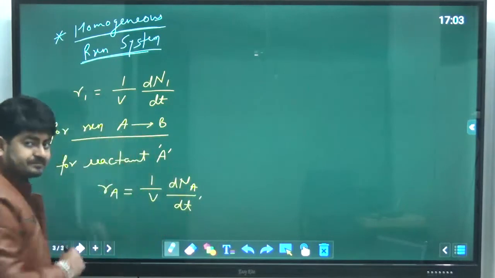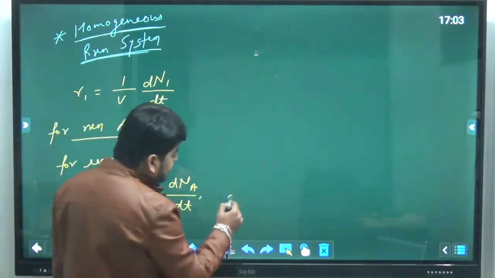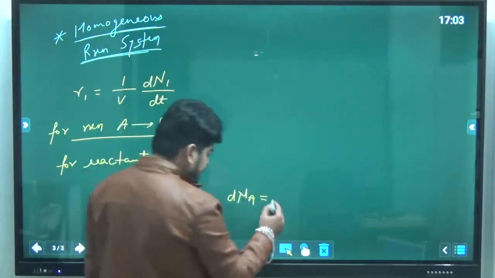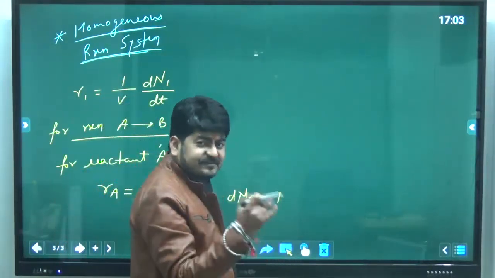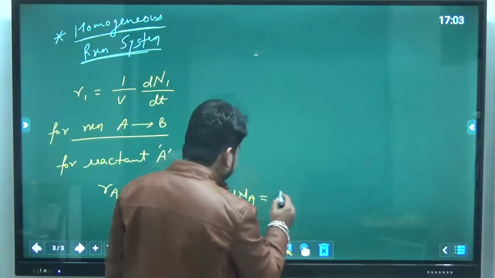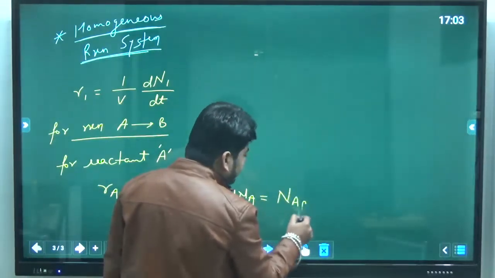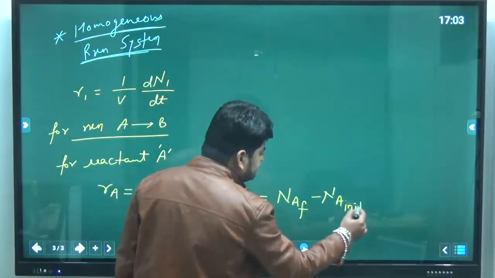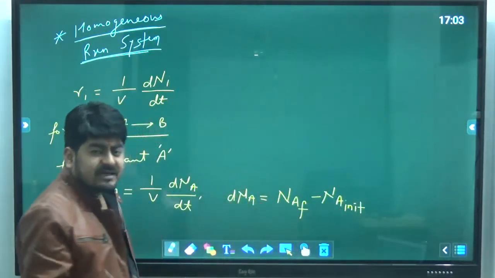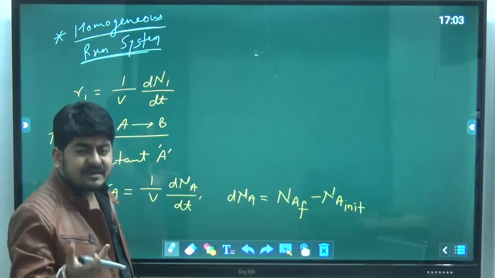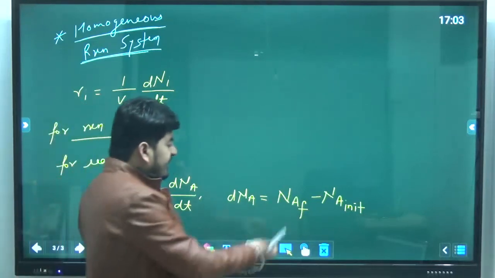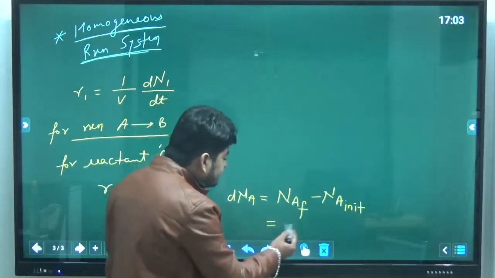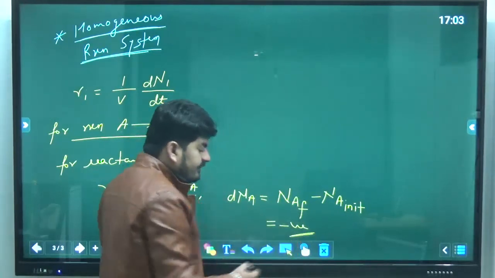And what is dNa here? You should know that dNa means change in moles of A, and any change I can write as final value minus initial value. That is, final moles of A minus initial moles of A. Since A is the reactant, it is getting consumed, so obviously the final moles of A will be less than the initial moles. So this difference has to be a negative value.